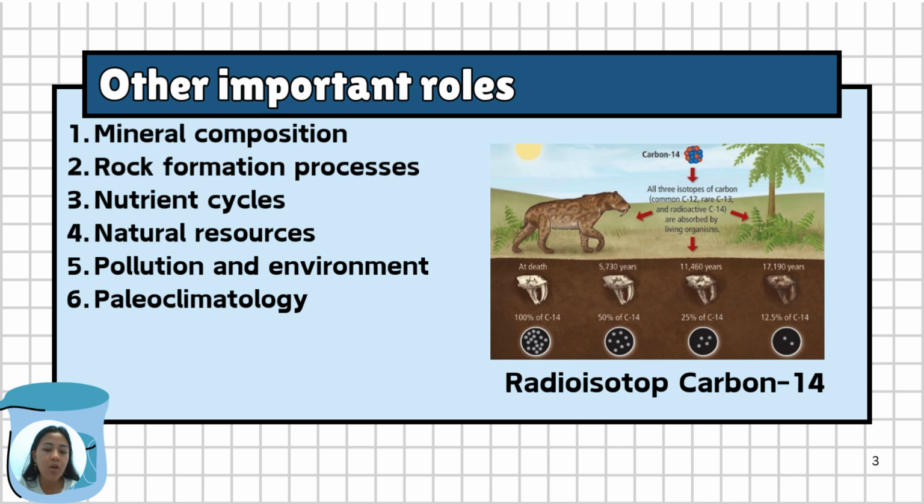Next, paleoclimatology. Isotopic symmetry in mineral and fossil provides information about past climate conditions which help in understanding geological and climatic changes.